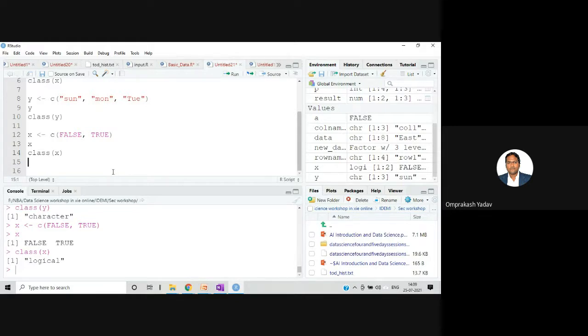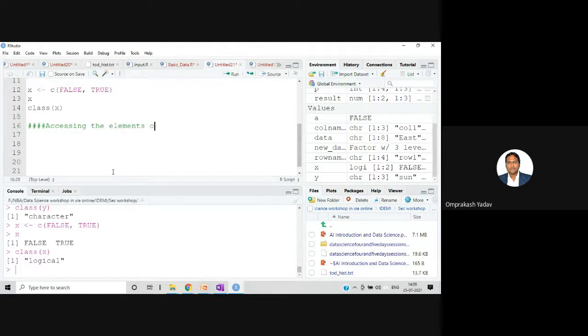Now let's see how we can access the elements of a vector. For that, let me create one vector. So I'll show you how we can access these elements. Accessing the elements of the vector. I'm creating one vector with the help of the c function.